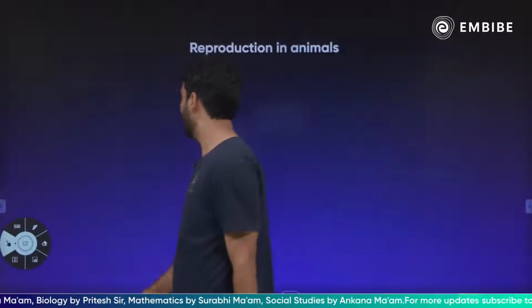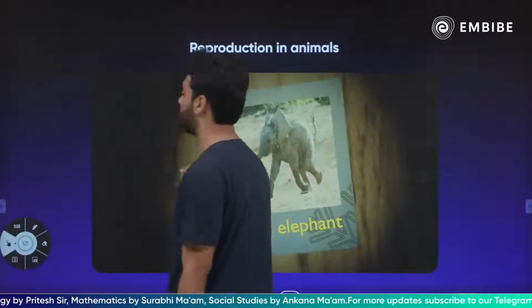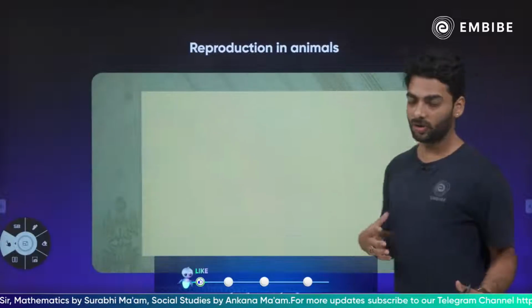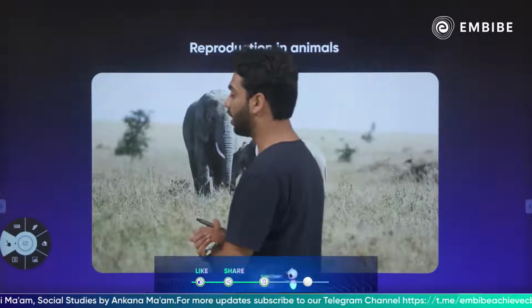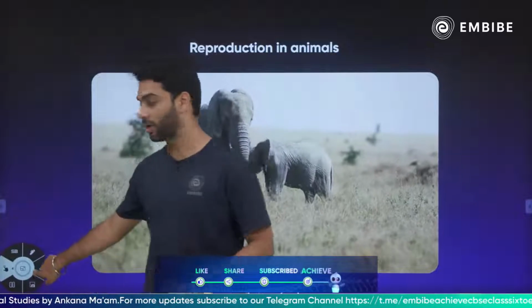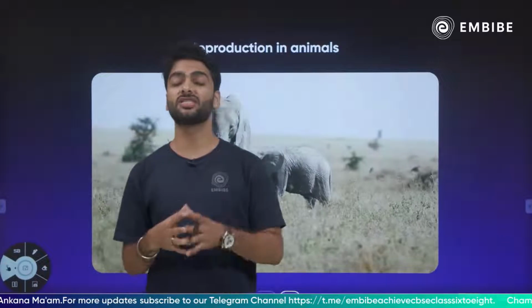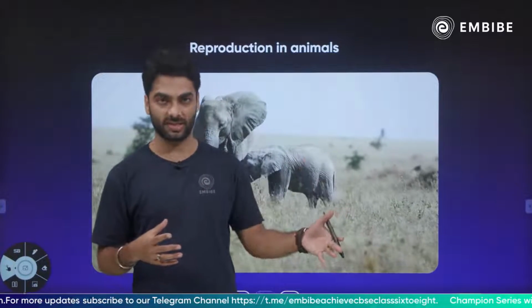Done. ठीक है, now next is reproduction in animals. So this is the next chapter of your grade 8 जिसका नाम है reproduction in animals, where we understand what exactly is the meaning of reproduction and how reproduction is not an essential life process, right?